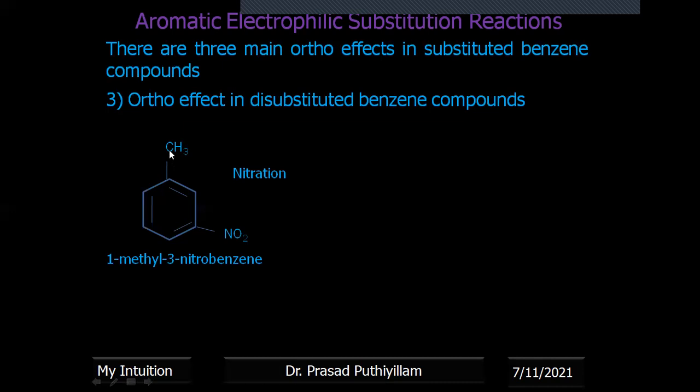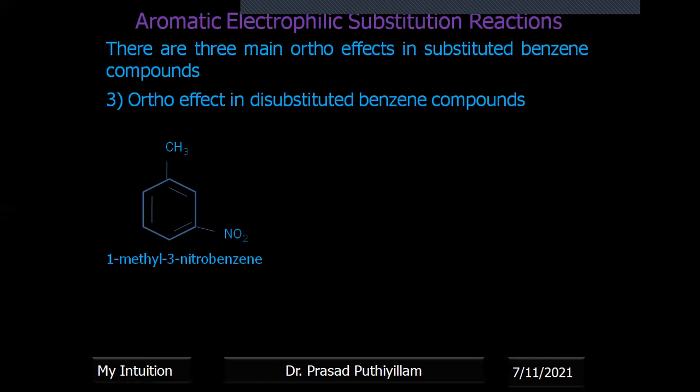Therefore, CH3 is an ortho para directing group, or ring activating group, whereas NO2 is a meta directing group, or ring deactivating group. And NO2 is at the meta position compared to the ortho para directing group.